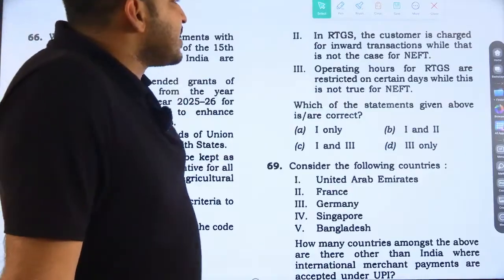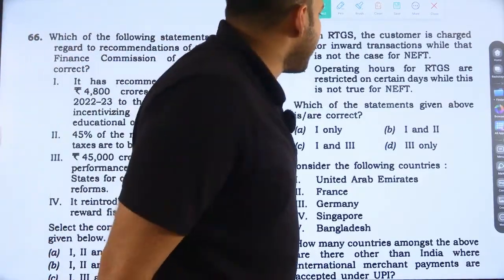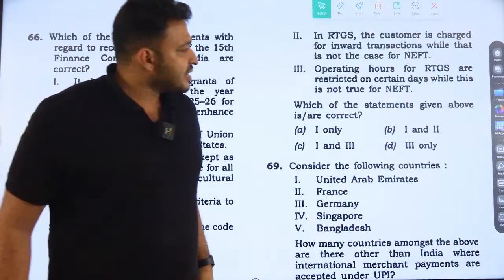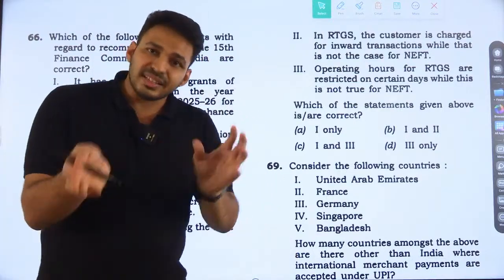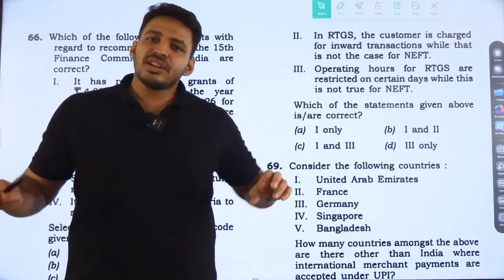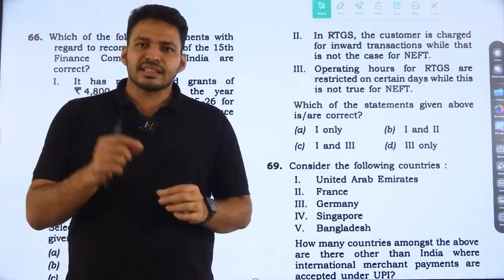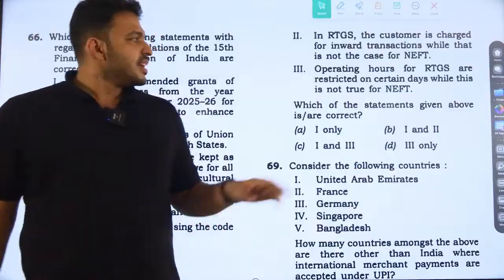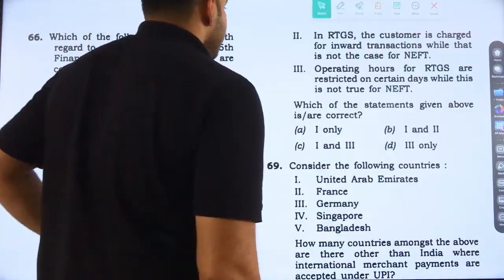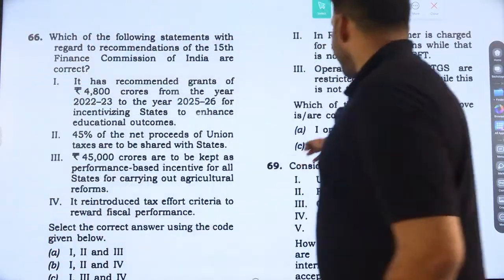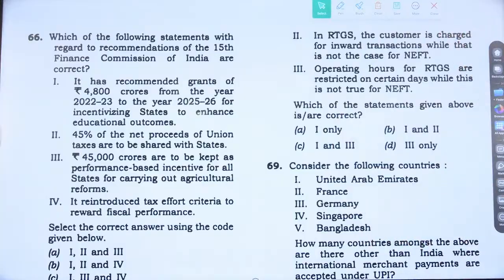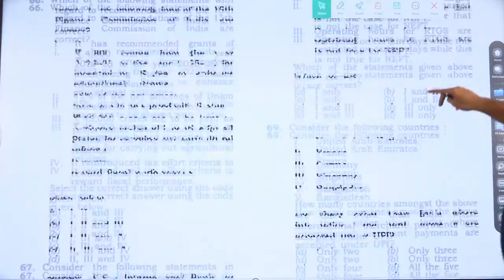Operating hours for RTGS are restricted on certain days, while it is not true for NEFT. Actually, this is reverse. RTGS operates every time, throughout. NEFT is not like that. NEFT has some restriction. So the statement is wrong. Third is wrong. Only the first statement, option A, is the right answer for 68.